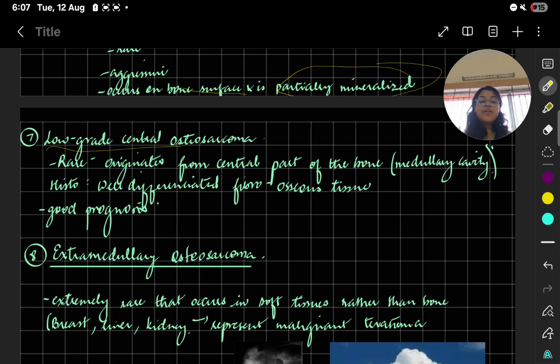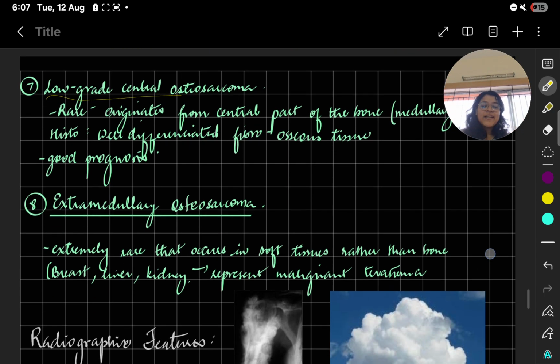Then we come to extramedullary osteosarcoma. Extramedullary will be extremely rare, that occurs in the soft tissue directly, not bone. Leave bone. They said, I don't want to deal with bone. So it occurs in the soft tissue. The ones which are affected are the breast, the liver, the kidney, and they represent malignant teratoma.